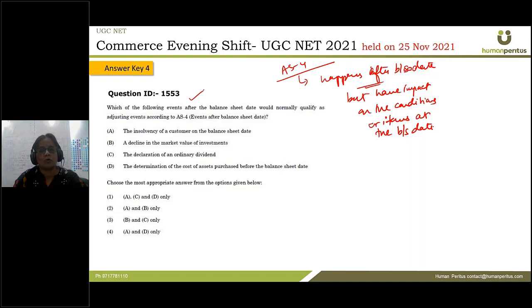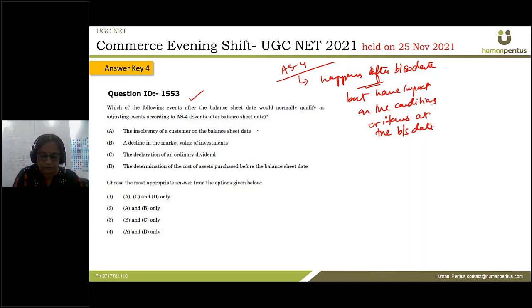The opposite of them are non-adjusting events. If the events occur after the balance sheet date and they do not materially affect the figures of the balance sheet at a particular date, then they are called non-adjusting events.